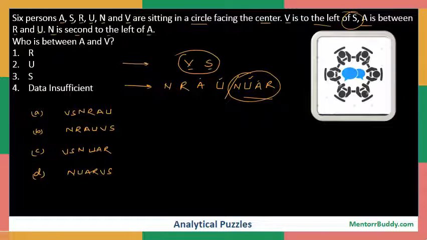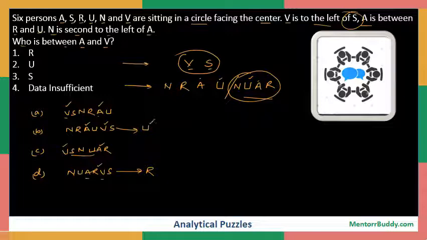Now let's come to the question, who is between A and V? Now if we look at this arrangement, A and V are far apart. Whereas when we come to the second situation, it is A, this is V, and who is coming in between? It is U. Similarly, if we look at the other arrangement, A is here, V is here, so there are multiple people in between. And if we look at the second sequence, A and V, we have R in between. So this gives us R in between.